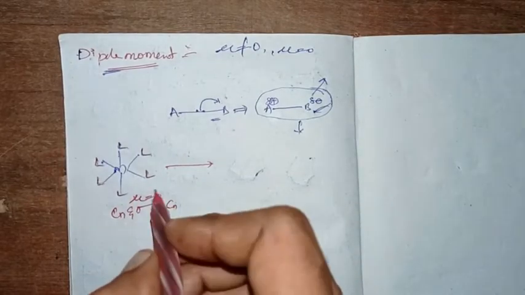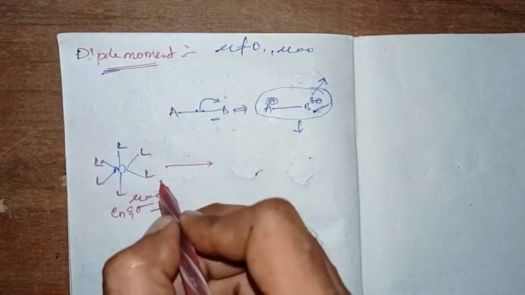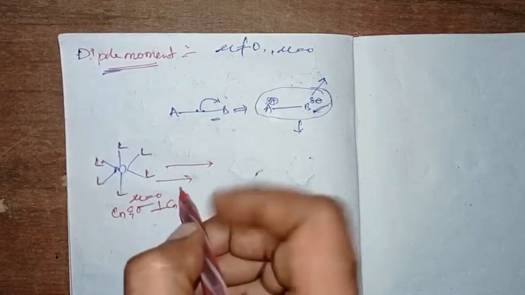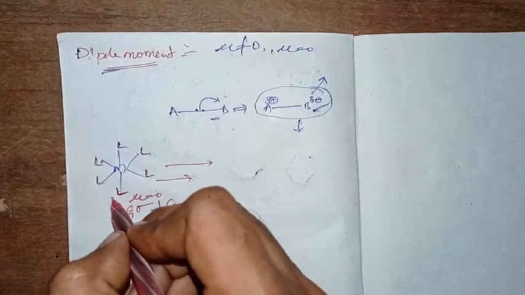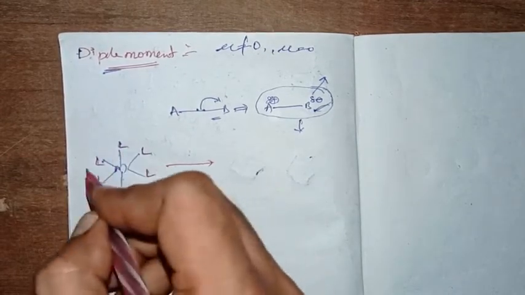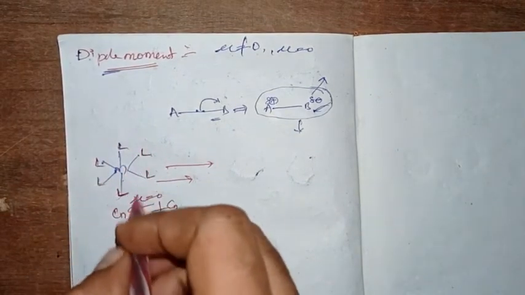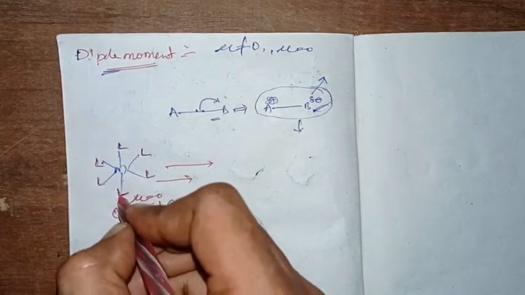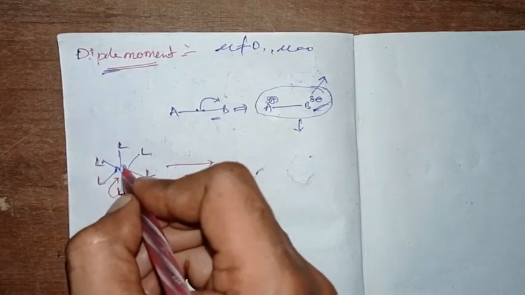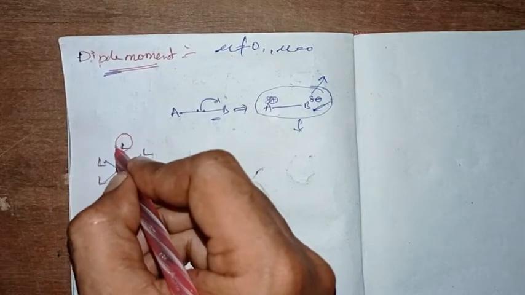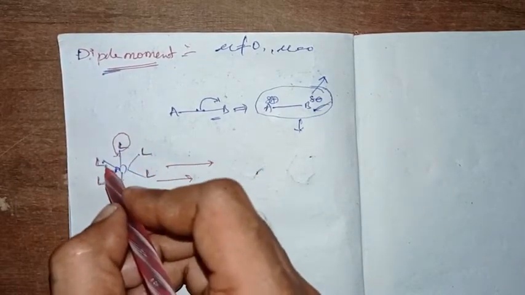When that happens, its dipole moment is 0. When we discuss the ligand donation capacity, all 6 ligands are of the same capacity, they are one and the same. So how effectively this particular ligand donates a pair of electrons towards the metal, with the same effectiveness the opposite ligand also will donate.